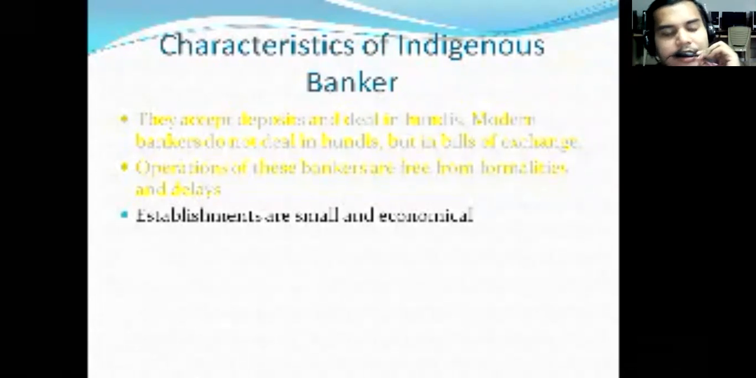And now coming to the third point, establishments are small and economical. That's what I have said. These people are not going to operate in a large sector. They will be confined to a small sector. Let me say a street or a village or an area. So their establishment looks only at small areas. Since they are not expanding their business, we can say it will be economical in manner.